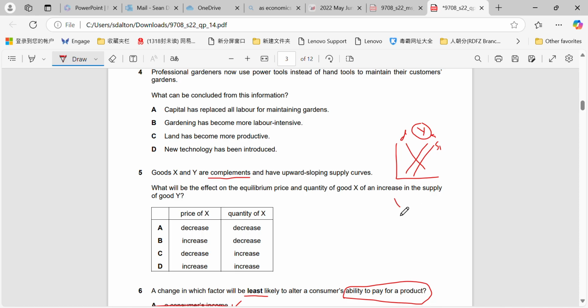So therefore for good X, because they're complements, what we'd expect to see happen in good X is there's an extension in demand here, right, for good Y. So we would expect to see a shift in demand for good X, and that will increase the price and increase the quantity of X that is traded as well.